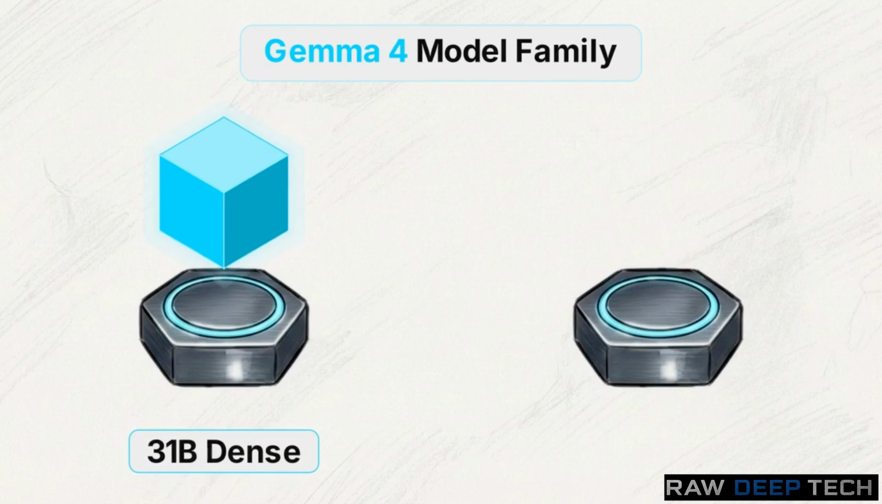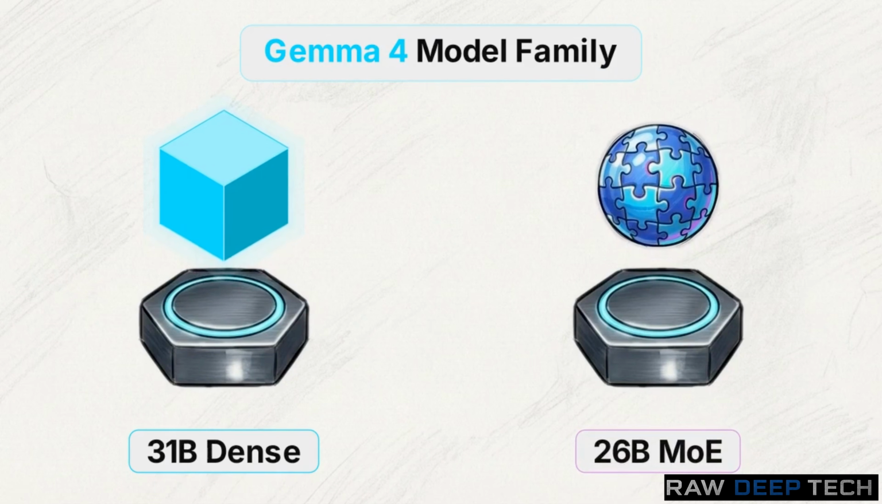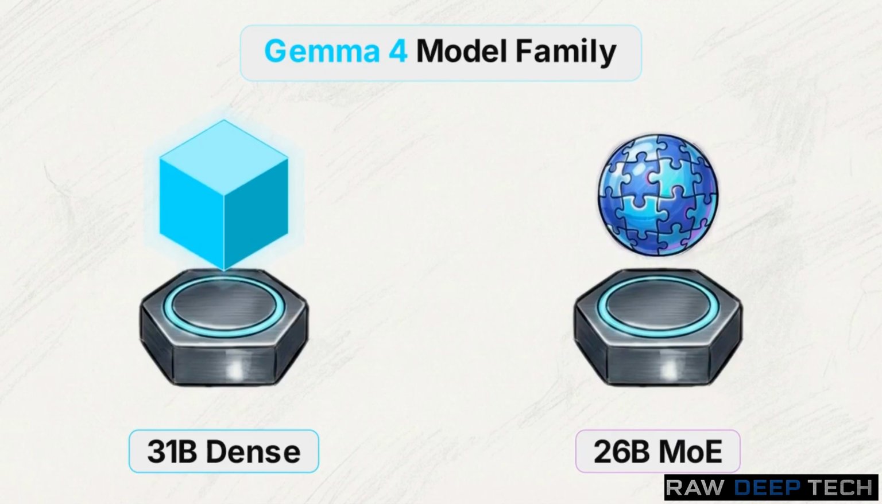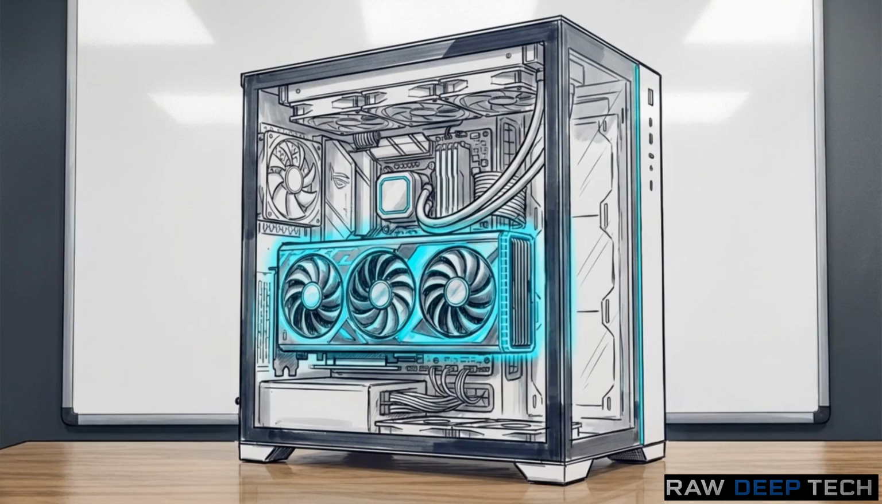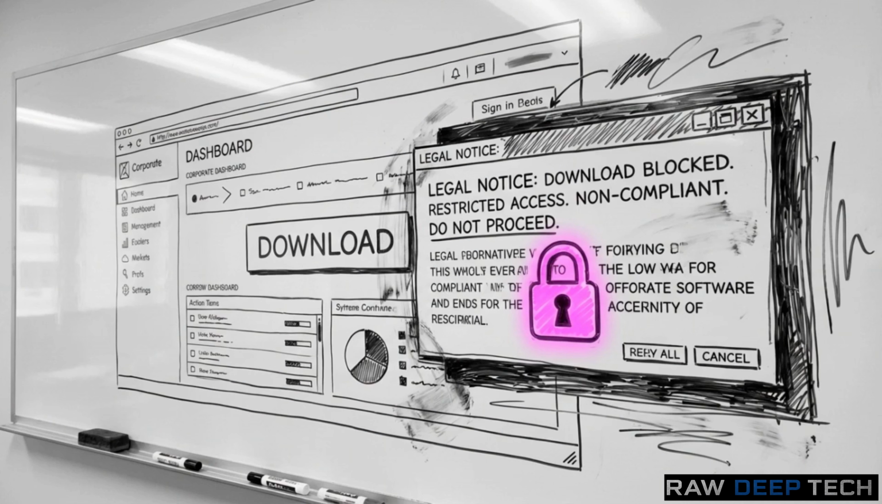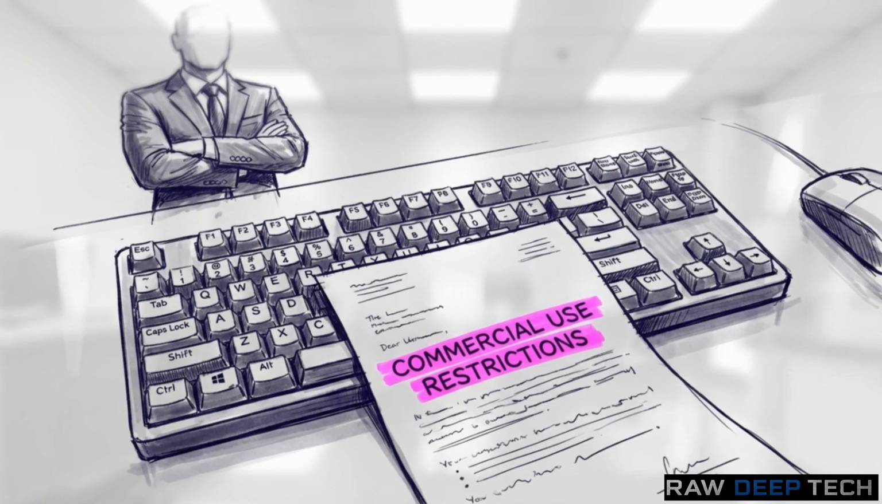The heavy hitters are a 31 billion parameter dense model and a 26 billion parameter mixture of experts, or MOE, variant. These models hit intelligence benchmarks that put them in the exact same ballpark as 600 gigabyte monolithic beasts, but you can run Gemma 4 locally on a standard consumer RTX 4090 GPU. This is a sharp contrast to the pseudo-open models the industry usually serves up, models bogged down by restrictive commercial licenses that treat you less like a developer and more like a cloud computing sales lead.